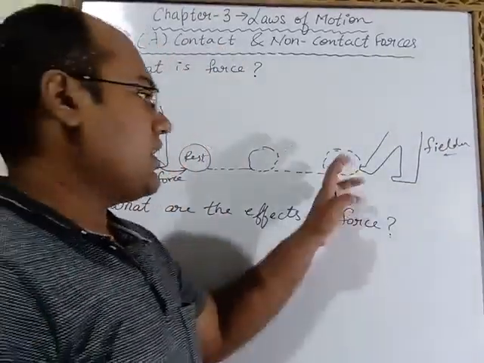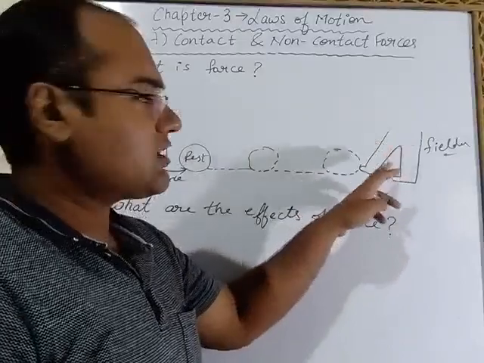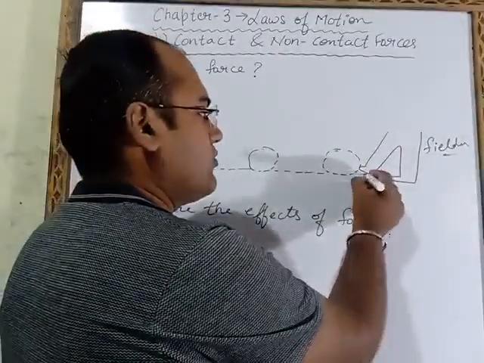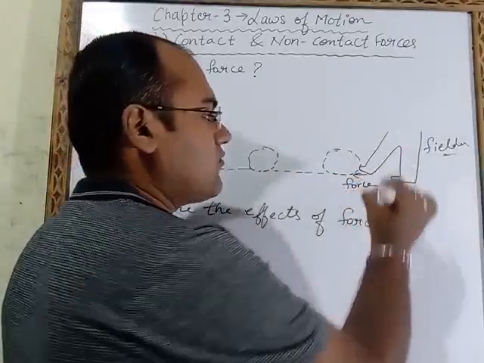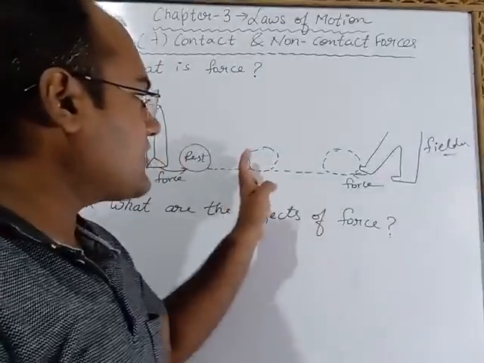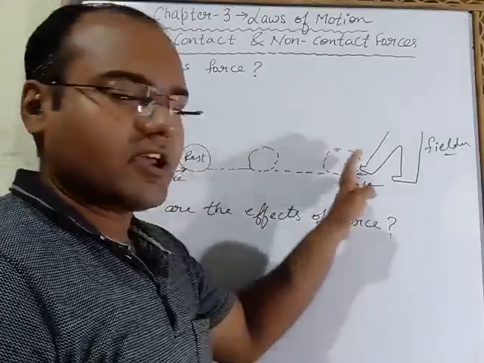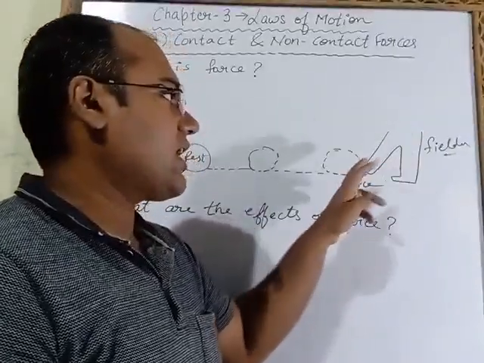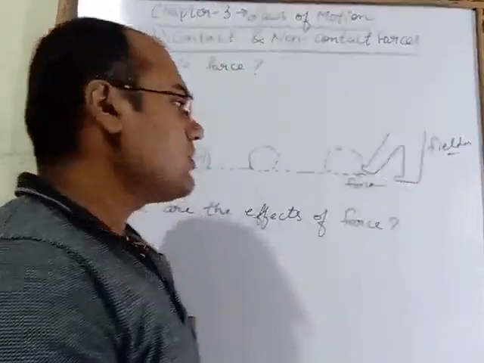He will use his leg to stop this ball. So here he has to use the force again. So this ball which is in motion, when this fielder will apply force on it, will come to rest.